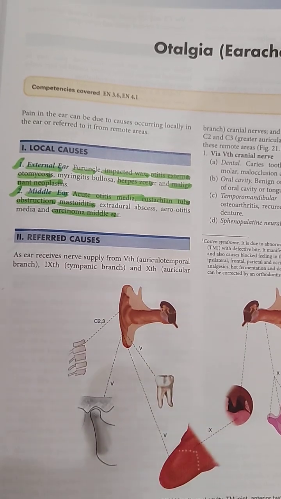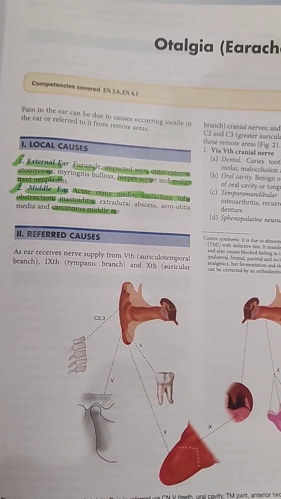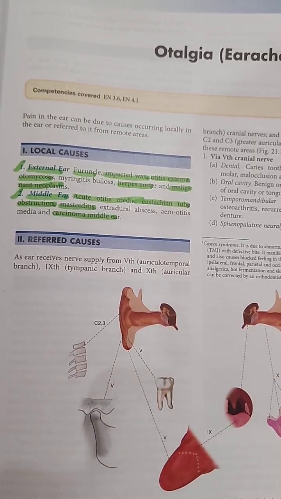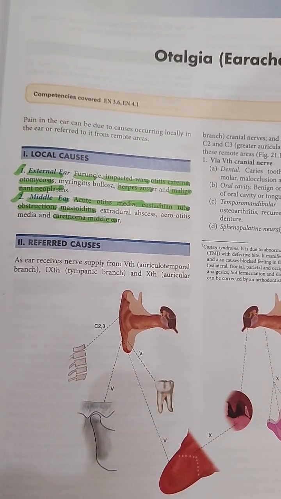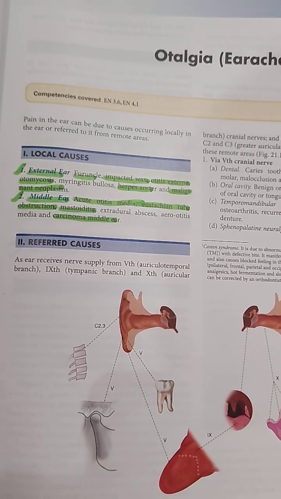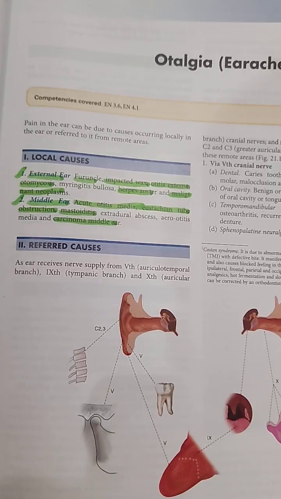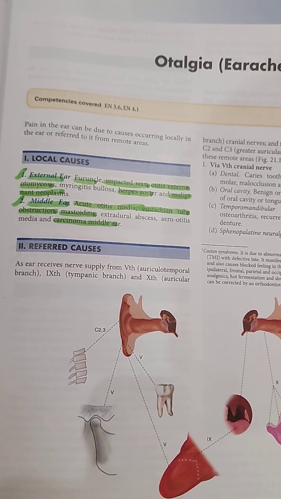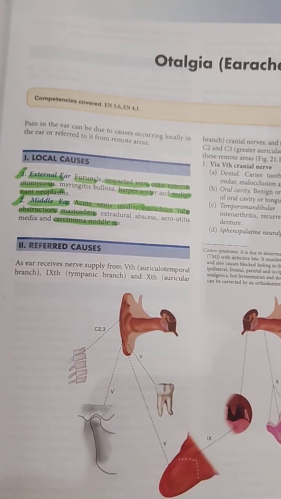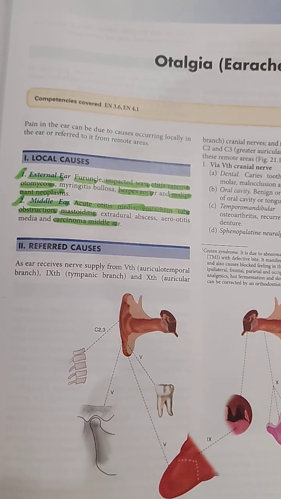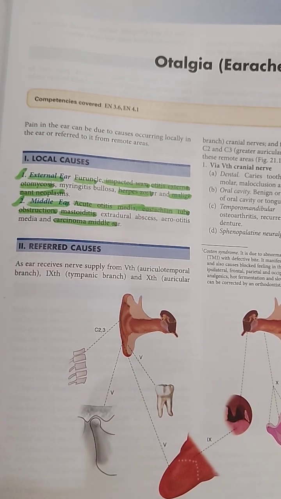Referred causes: our ear receives nerve supply from the 5th cranial nerve, the 9th cranial nerve, the 10th cranial nerve, and also from the C2 and C3 cervical spine. The 5th cranial nerve supplies through its auriculotemporal branch, the 9th through its tympanic branch, and the 10th through its auricular branch. So these are the nerve supply to the ear. If any condition involves structures supplied by these nerves, it will also cause pain in the ear, and we call this referred pain.